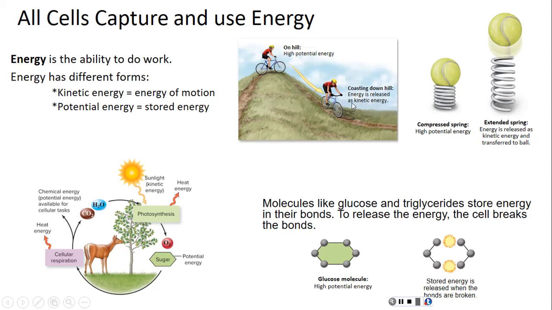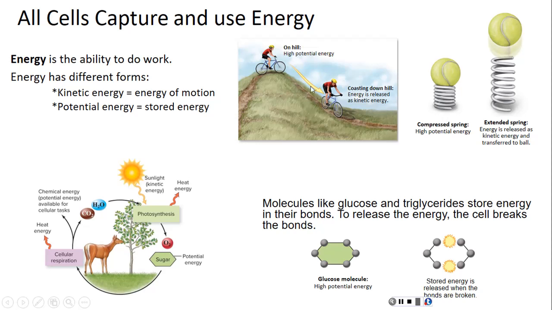So you do need to remember, though, that energy is not created or destroyed. It simply changes form. The energy of this bicyclist at the top of the hill is potential energy. Once he or she starts to bicycle down the hill, that potential energy turns into kinetic energy. Here's another example. This tightly compressed spring has a lot of potential energy, right? It's not doing anything, it's stored energy. But once it's released, kapow, it's turned into kinetic energy.